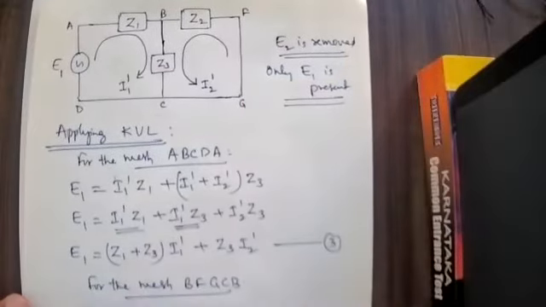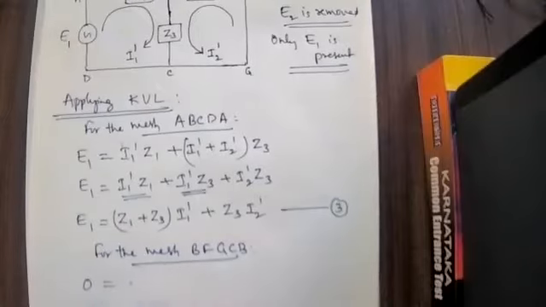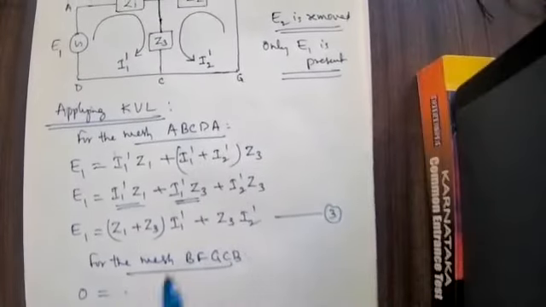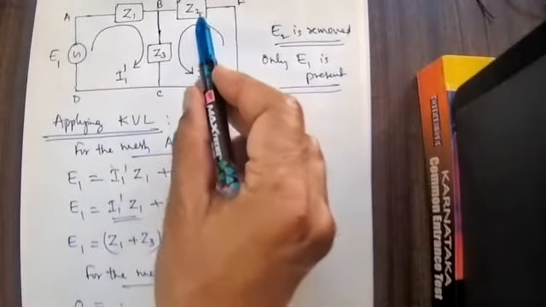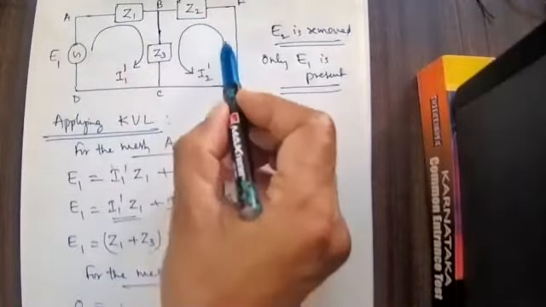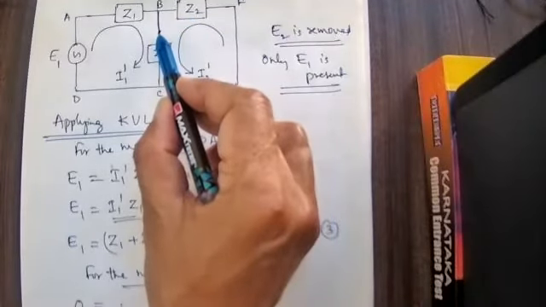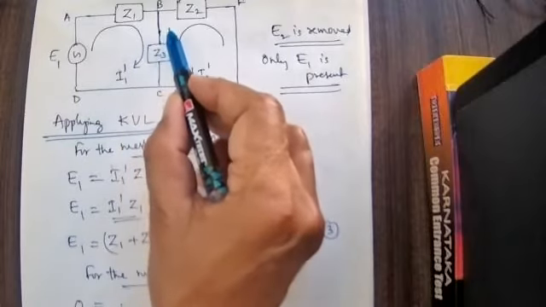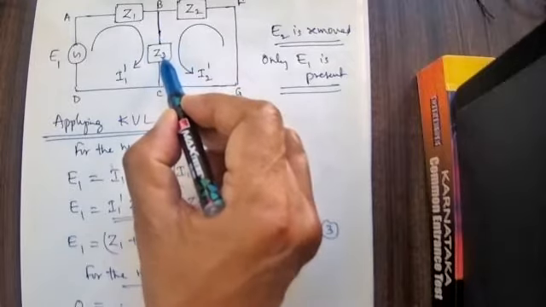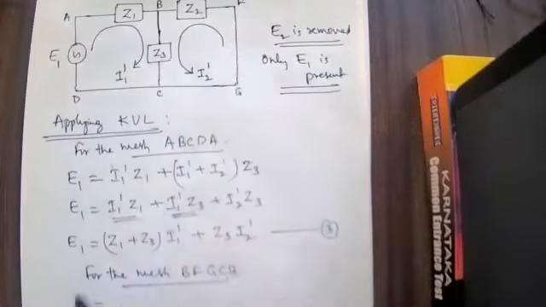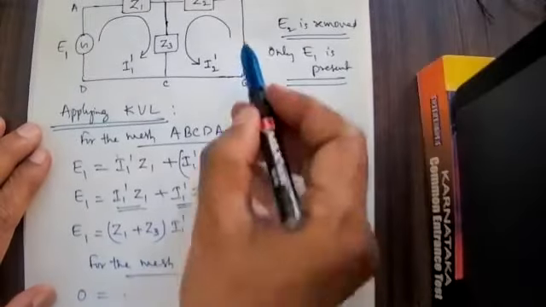If the EMF is absent, I write 0. Carefully, I have to write I2 dash into Z2. Here the current flowing is not only I2 dash but I1 dash plus I2 dash together, multiplied by Z3, is equal to 0.